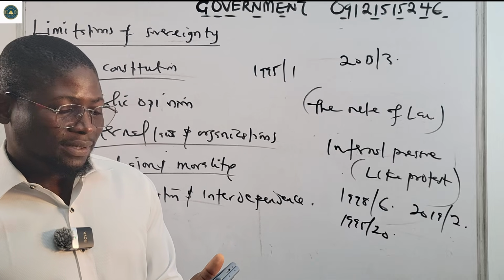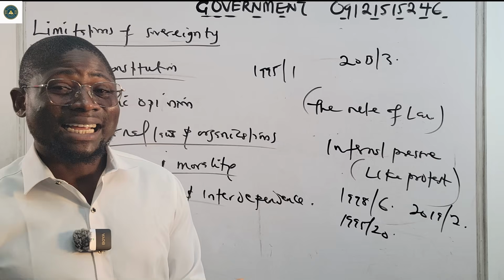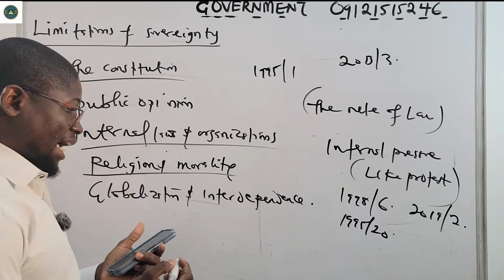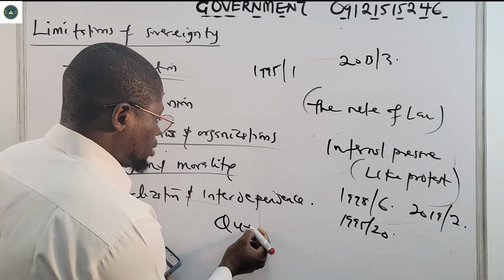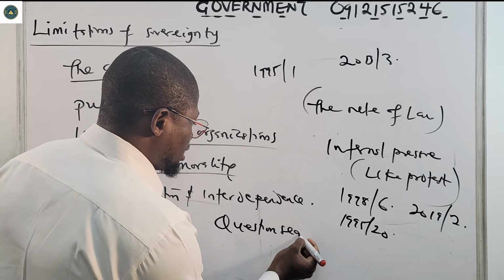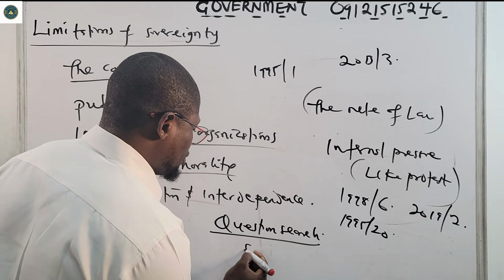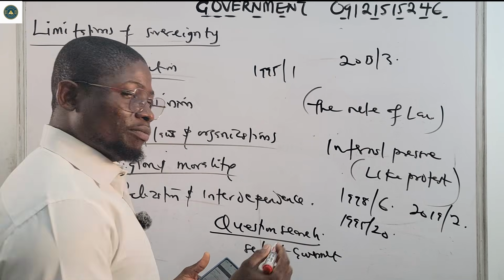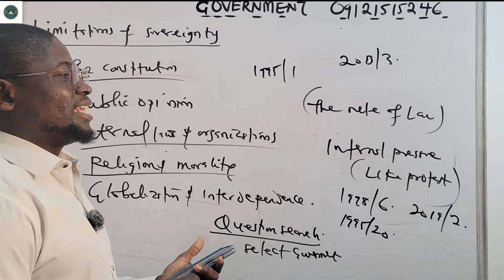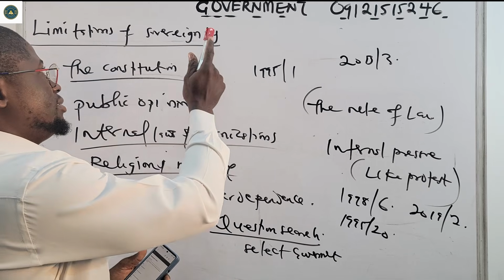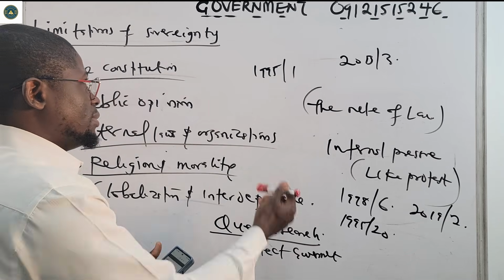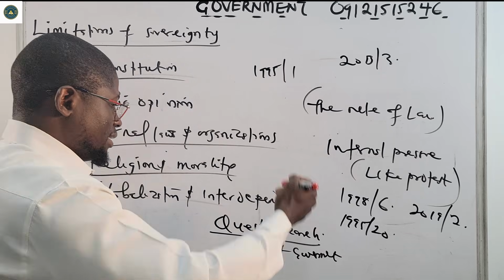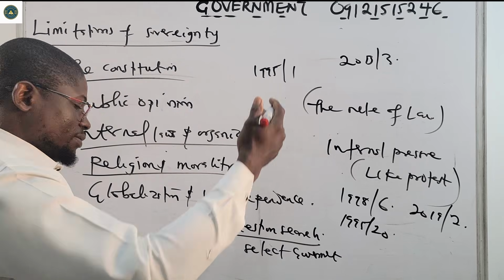Now you go to the app, search for these questions, answer them. Tell me the answers in the comment section. Make sure you do this assignment. Go to the app, click on question search. Then select government as subject. After I select government, then what? Just type any keyword. You can type sovereignty, many questions on sovereignty will come out. Type authority, many questions on authority will come out. Power, the same thing. Legitimacy, and so on and so forth.